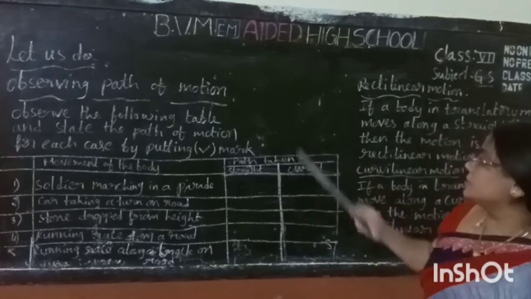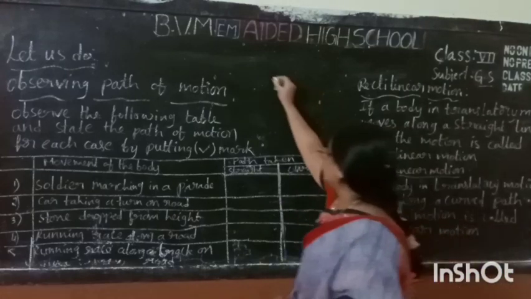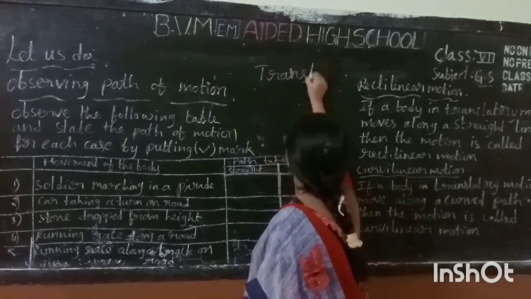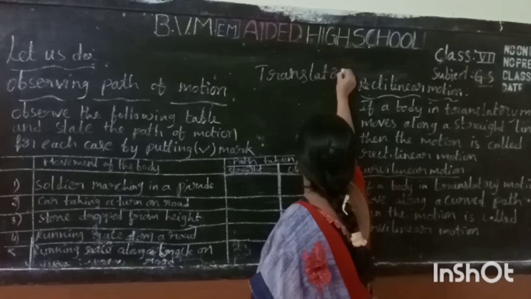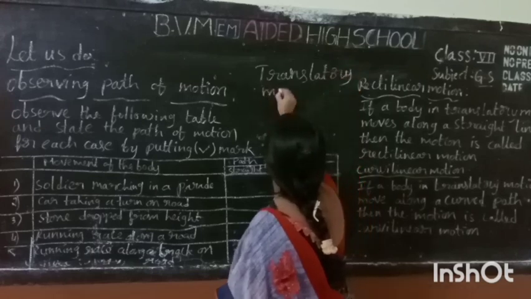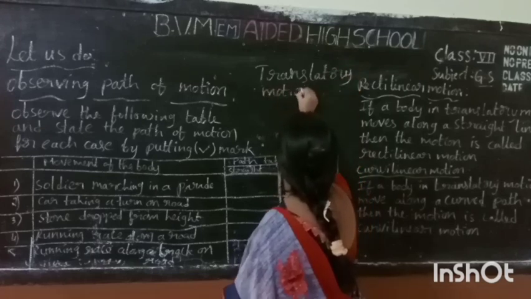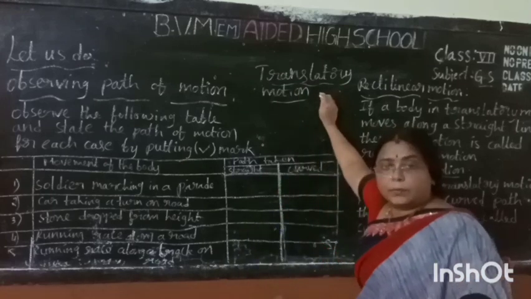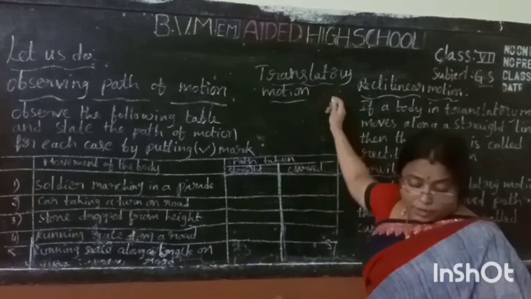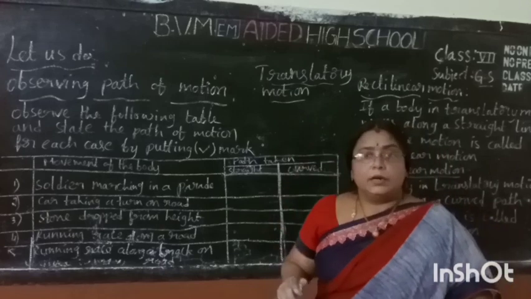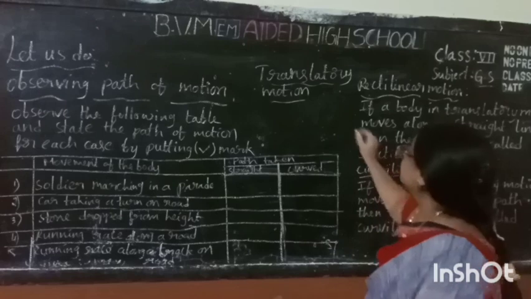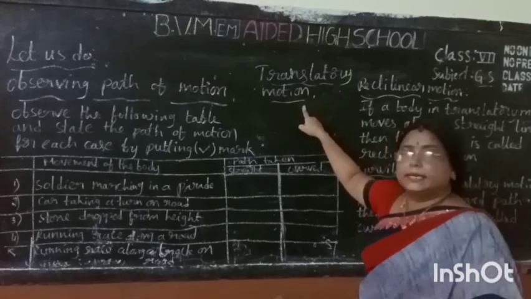If all parts of the body, what is called translatory motion? If all parts of the moving body move in the direction of the motion, that is called translatory motion.